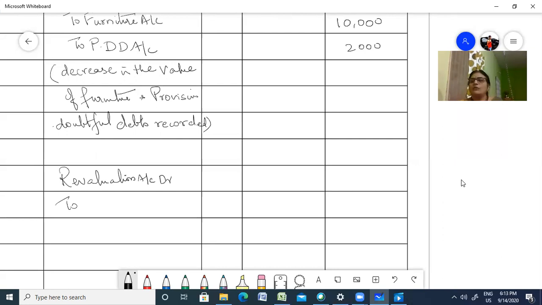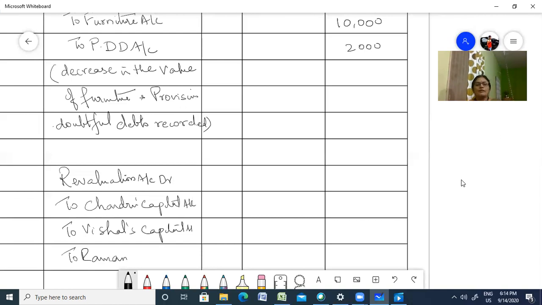To Chandru's capital account, to Vishal's capital account, and Ramanan is retiring, right? To Ramanan's capital account.